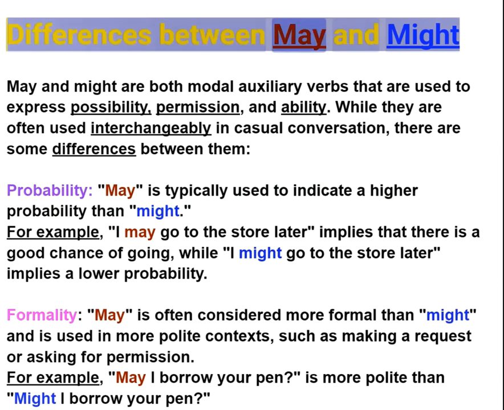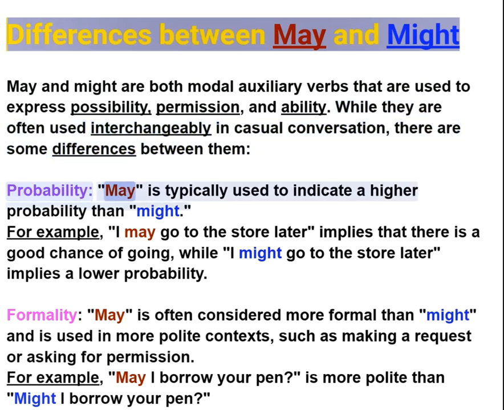Differences between may and might. May and might are both modal auxiliary verbs that are used to express possibility, permission, and ability. While they are often used interchangeably in casual conversation, there are some differences between them.